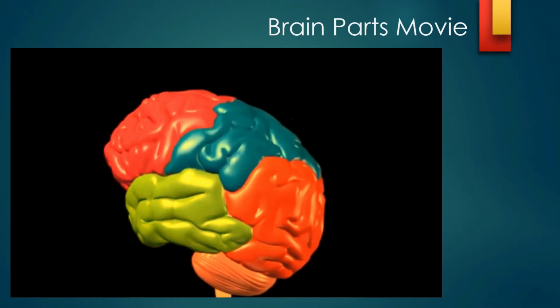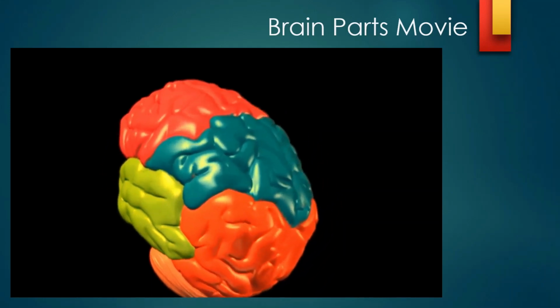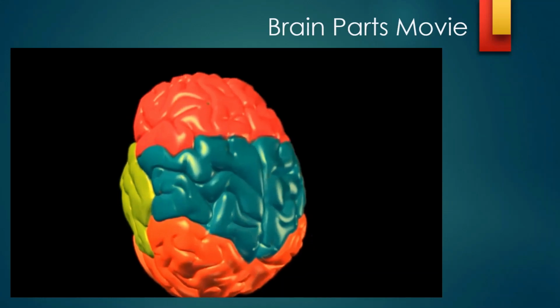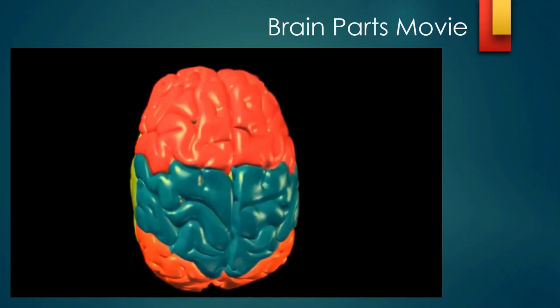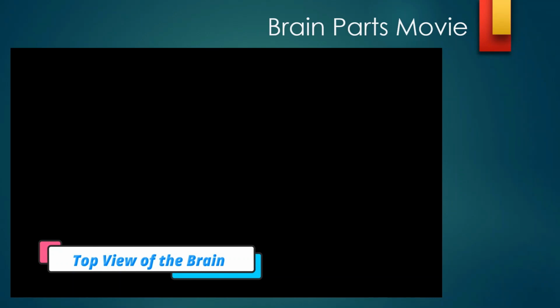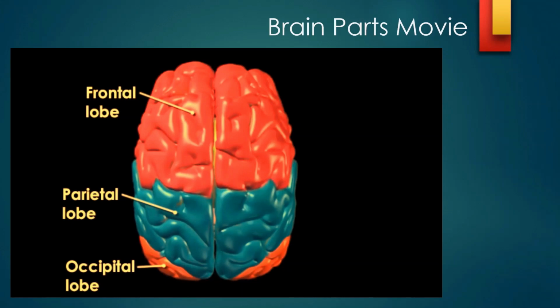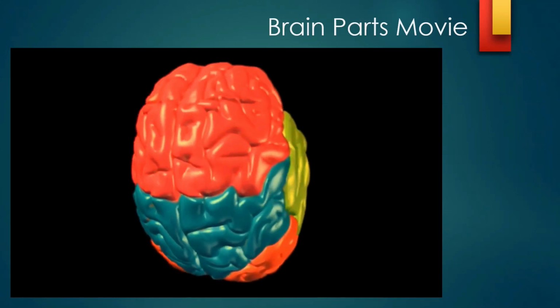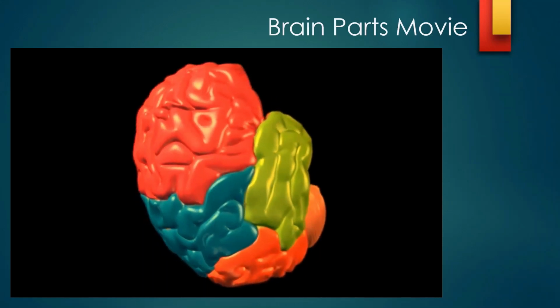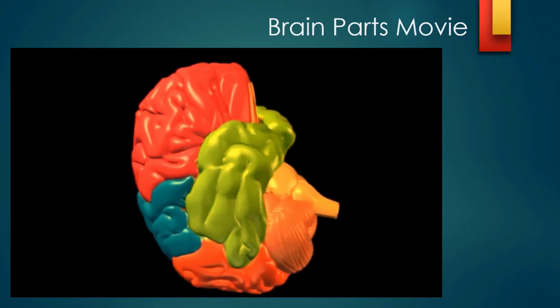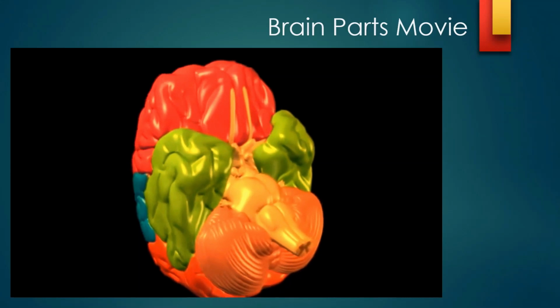Now, if we move on to the top portion of the brain, if you look from the top, you can see the right hemisphere and the left hemisphere of the brain. That is the top view of the brain. In the top view, you don't say that there are two brains. We call it right hemisphere, left hemisphere. Again, from the top, you can see the frontal lobe, parietal lobe, and occipital lobe. Temporal lobe is not seen. The temporal lobe is seen in the lateral view only, and that is where the memory is stored.